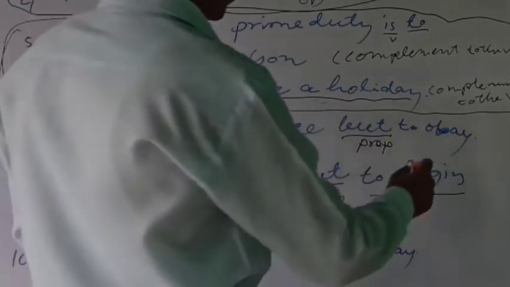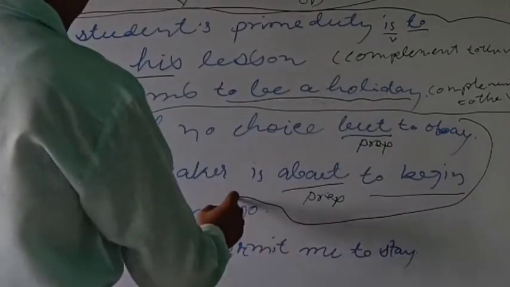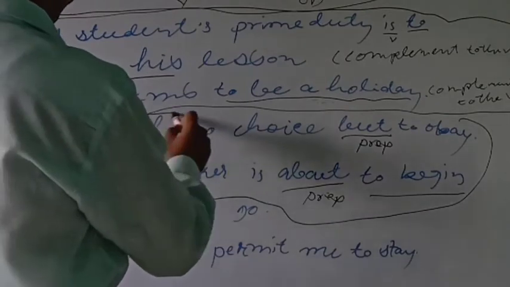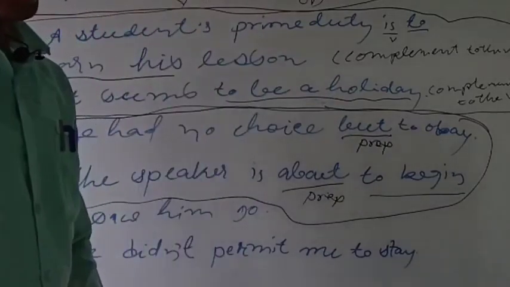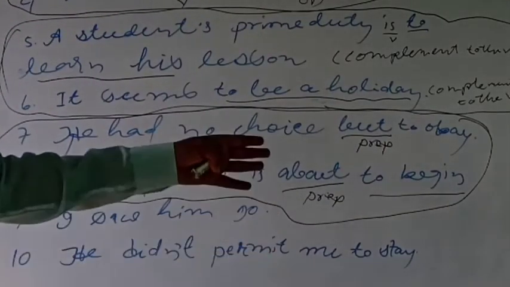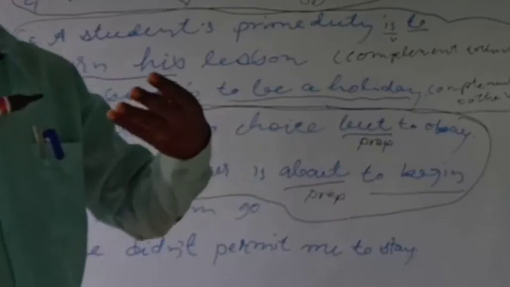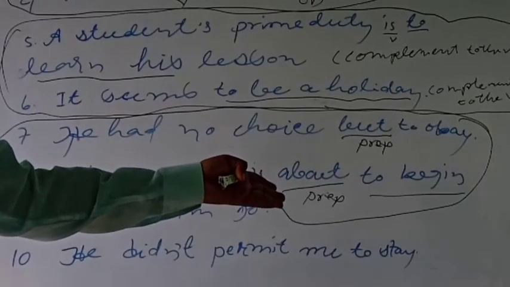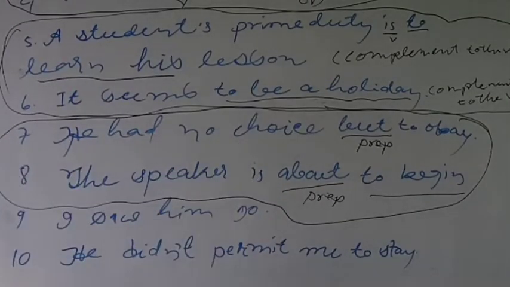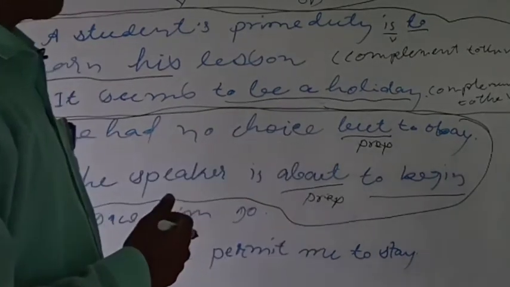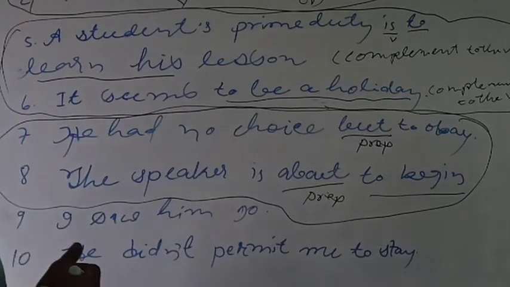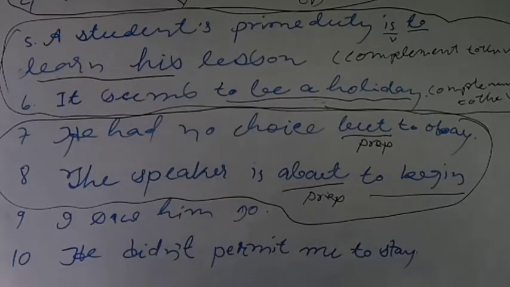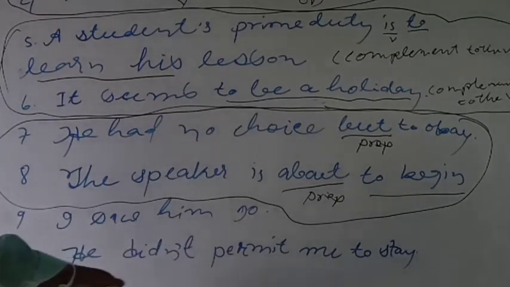So from these two examples, what we can learn is that an infinitive can be used as an object to a preposition. Now let us go to sentence number 9. I saw him go, and he did not permit me to stay.